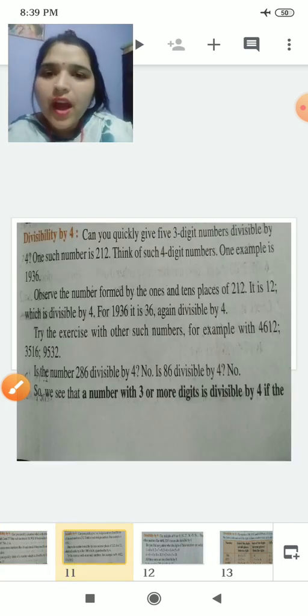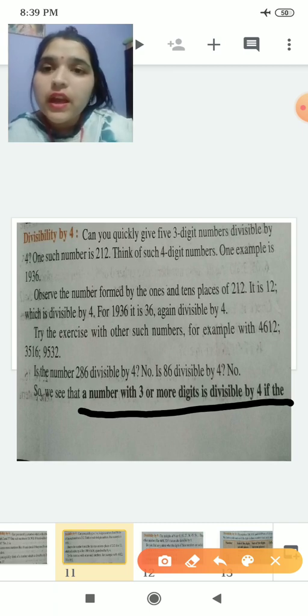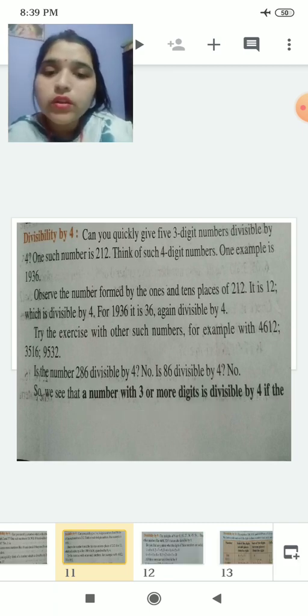Now we have divisibility by 4. So what does it say? It says that a number with 3 or more digits is divisible by 4 if what?